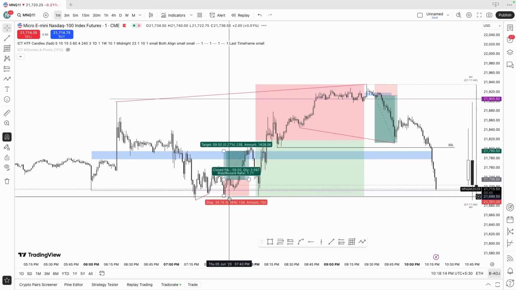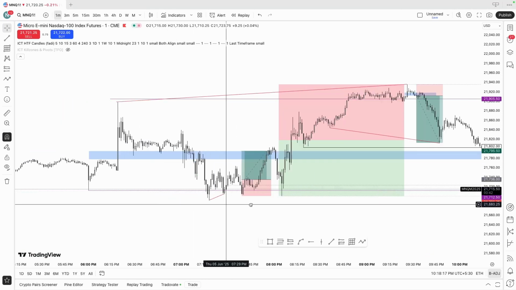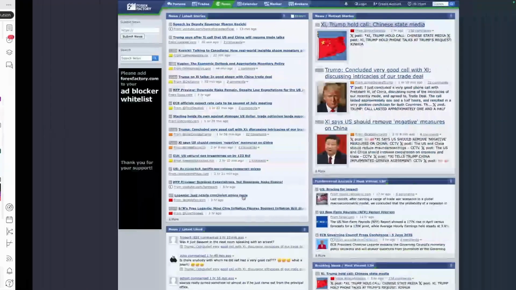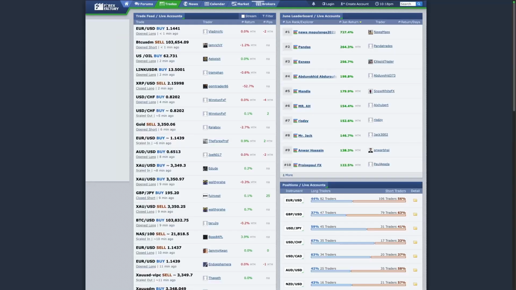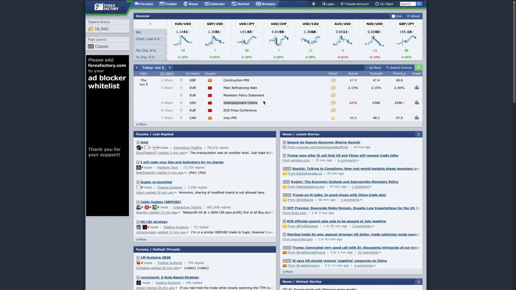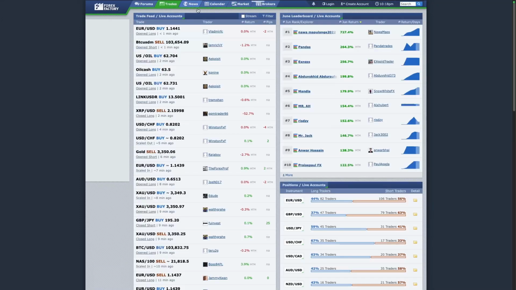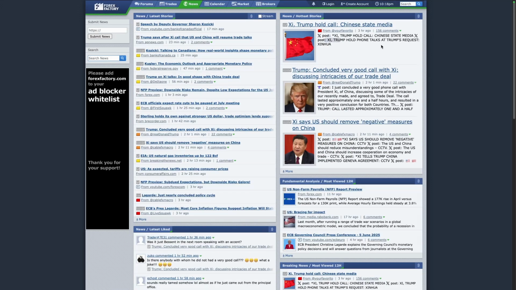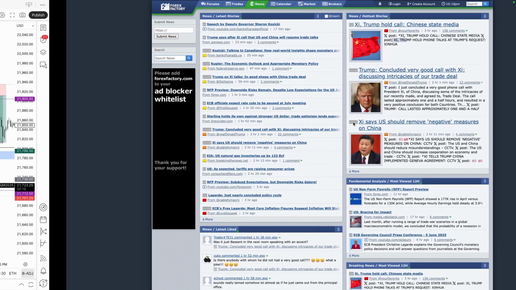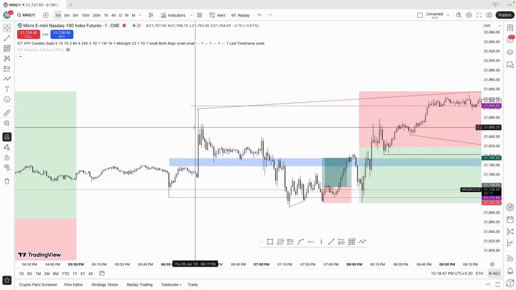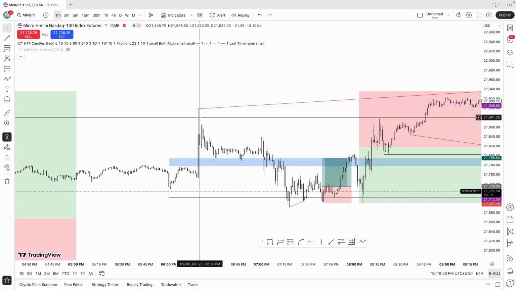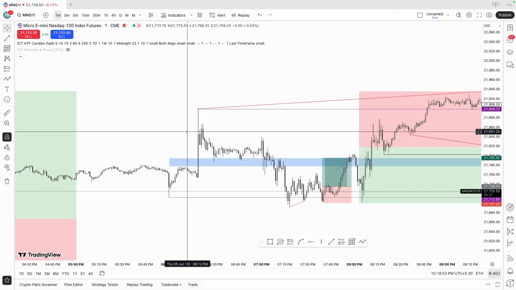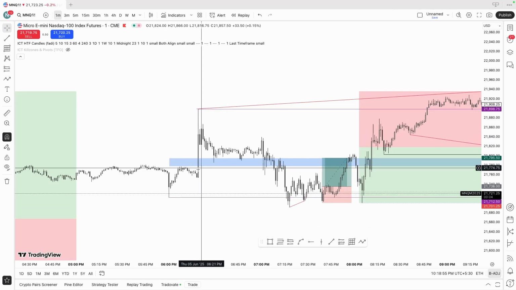So the first trade which I took was right here. Before the market opened, we actually had two news events. If you go to Forex Factory, we had unemployment claims which came out negative, so there was more unemployment. And there was one more news: Trump held a phone call with China, so there's a tariff war going on. Because of that we saw this huge pump, so we had one dump and a pump. You can mark this as news high, and this was news low. So these purple lines are news high and low.